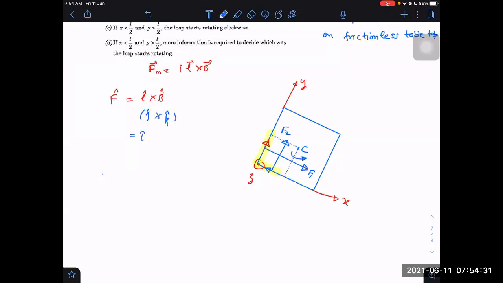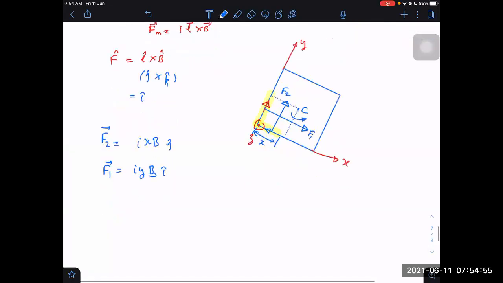F2 is acting on which length? It is acting only on the x part. I can say F2 is x into b, and the direction is along j cap. And F1 I can say is y into b, and the direction is along i cap.